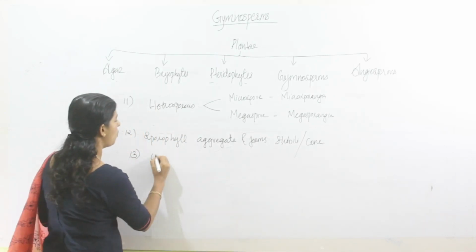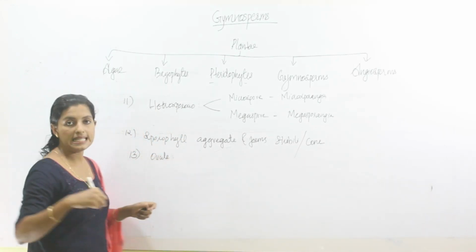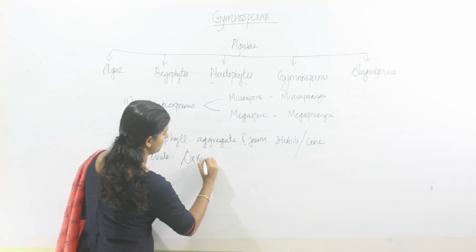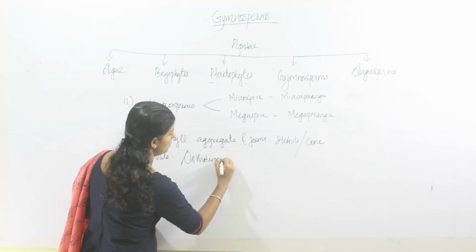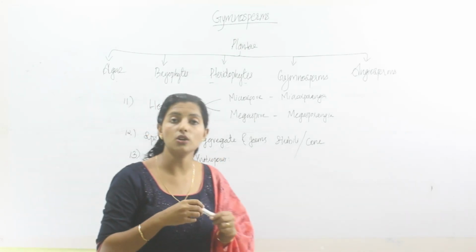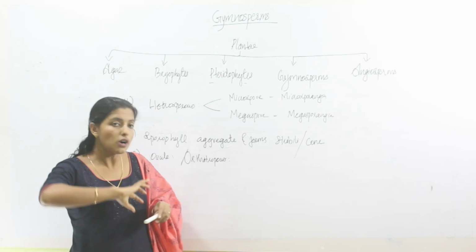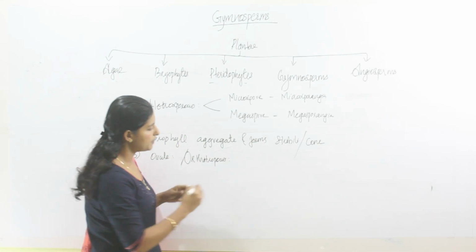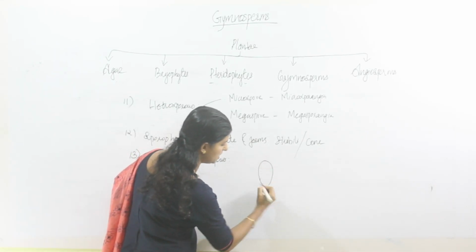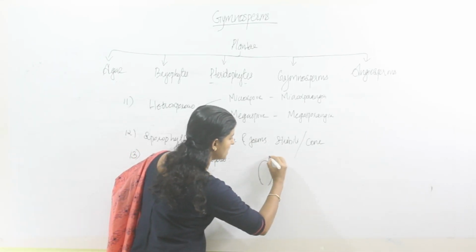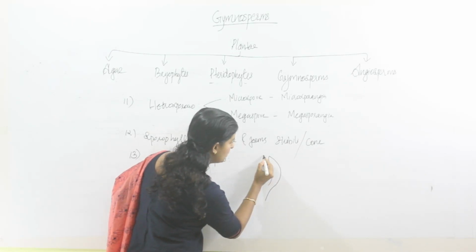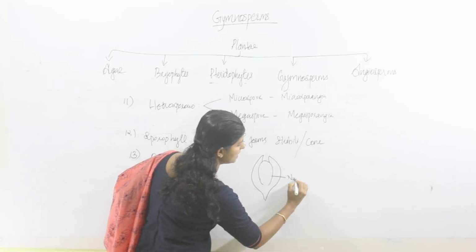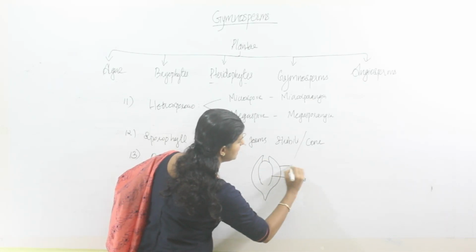Then the type of ovule present in gymnosperms is orthotropous. So, the gymnosperms have orthotropous ovule. They are exposed. It is not present within the ovary. Then what do you mean by orthotropous ovule? Suppose this is a nucellar tissue. This is nucellus, and it is protected within a single integument. So, this is nucellus and this is integument.